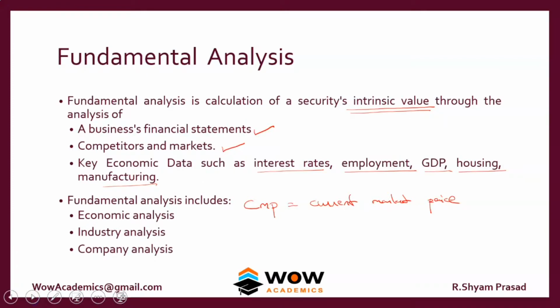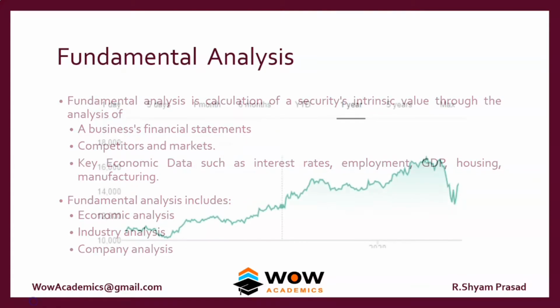So fundamental analysis includes economic analysis, the macro things, then industry analysis, where we find out the competitors, and then analysis of the company data. It's a step-by-step approach to find out the intrinsic value of a company.